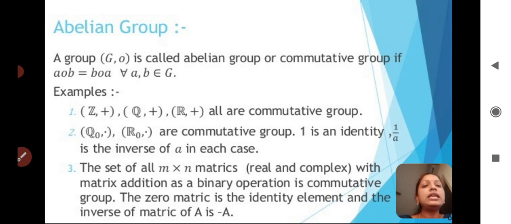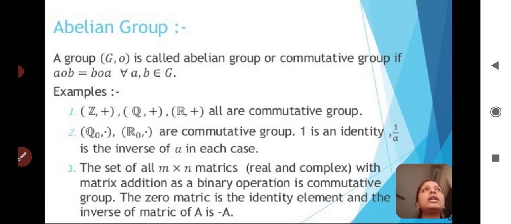So these three are the examples for the abelian group. These three algebraic structures are under the binary operator addition, that you have to remember. Okay, so next, the second one, another example here. What is the example in the second one?